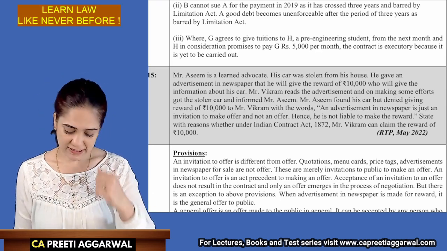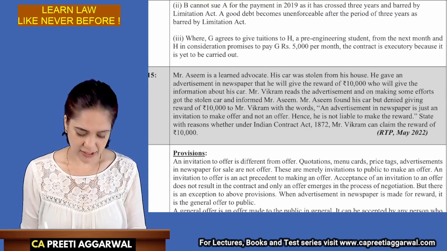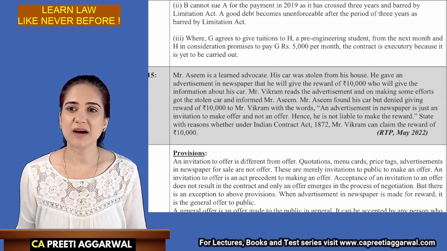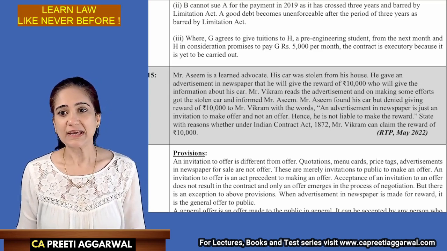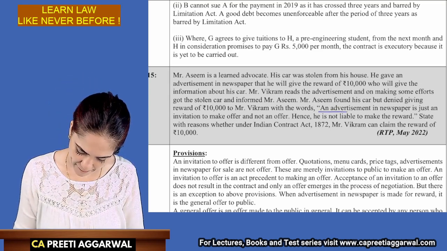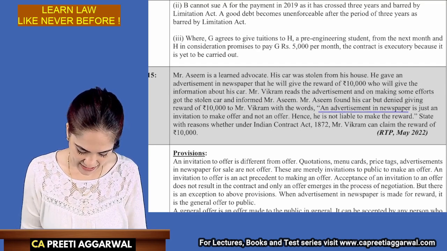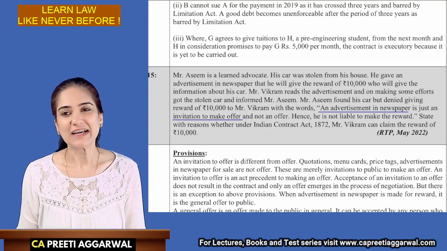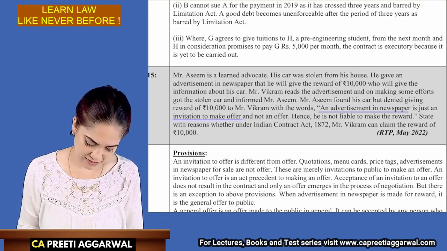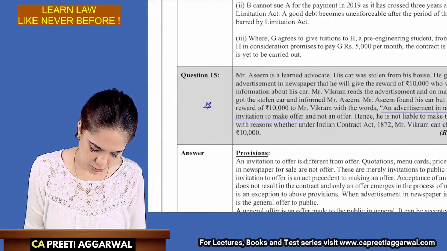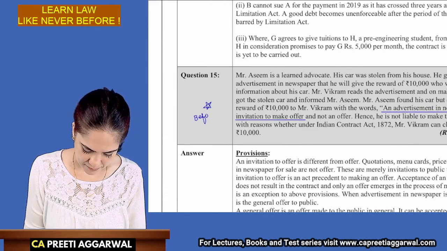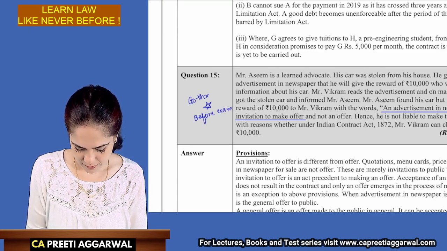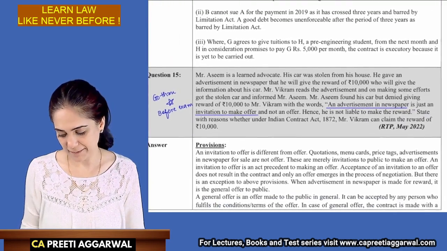Now Vikram reads the advertisement. On making some effort, he got the stolen car. He informed Mr. Asim. Mr. Asim found his car, but he denied giving the reward. He says that the advertisement in the newspaper is just an invitation to offer. It's not an offer at all. He's not liable to make the reward. State with reasons whether Vikram can receive the reward. Please highlight this as very important. Go through this one day before the exam.